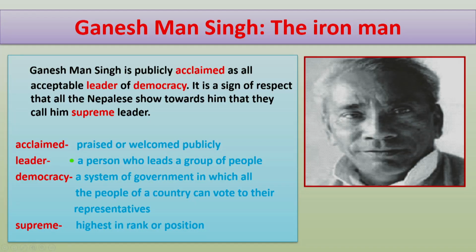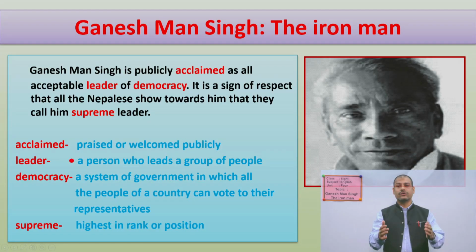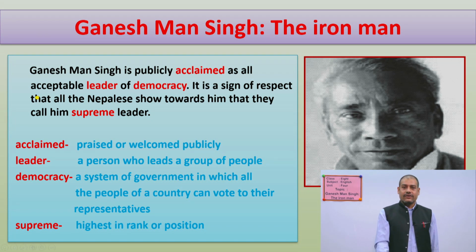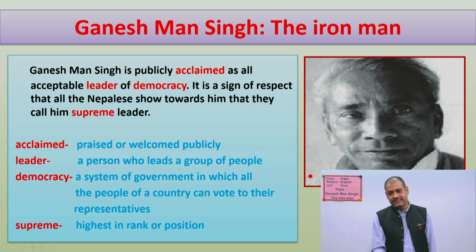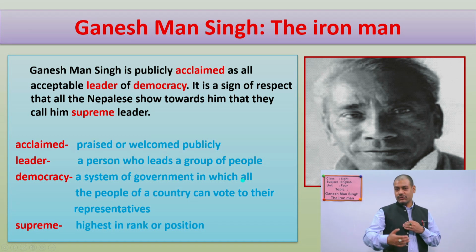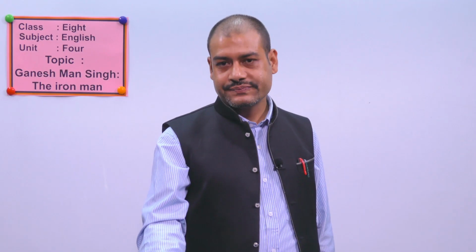All right, so this is the first paragraph. Once again, I would like to read it and you have to read with me. Now start. Ganesh Man Singh is publicly acclaimed as all acceptable leader of democracy. It is a sign of respect that all the Nepalese show towards him that they call him supreme leader. All right, so I am going to show you the next paragraph.